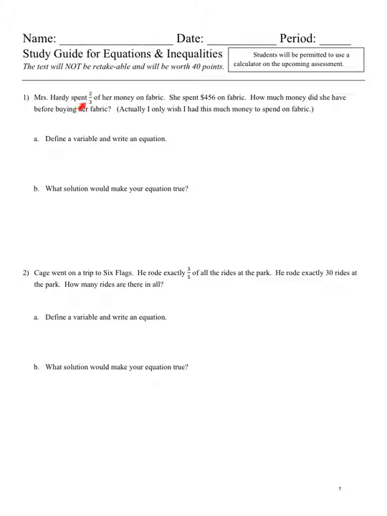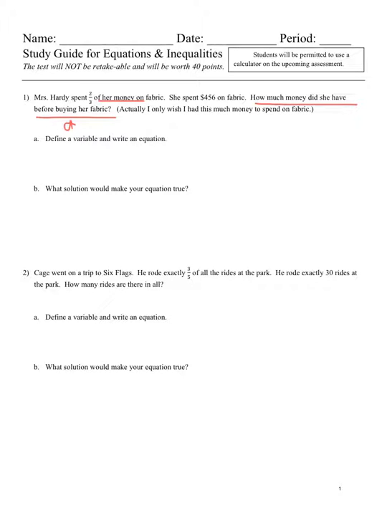Mrs. Hardy spent 2/3 of her money on fabric. We know that she spent $456 on fabric. How much money did she have before buying her fabric? So there are a couple of key words here. She spent 2/3 of her money on fabric. And then it asked, how much money did she have? So there's my variable right there.